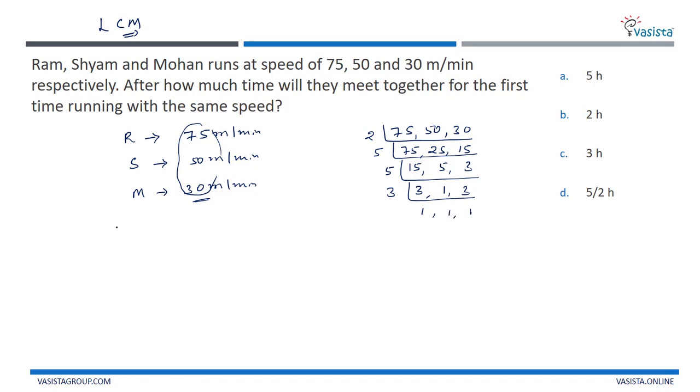So the LCM of this is 2 into 5 into 5 into 3. Now multiply it. So 2 fives are 10, 10 fives are 50, 50 threes are 150. This is 150 minutes, correct? 150 minutes. Now I will divide this.